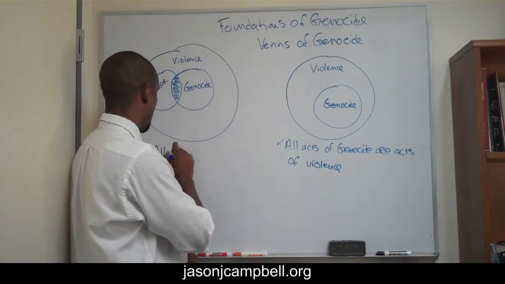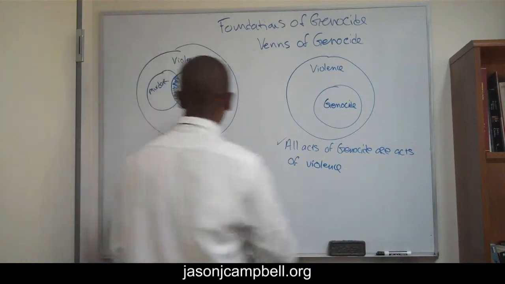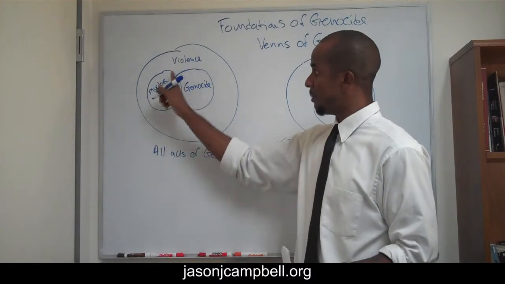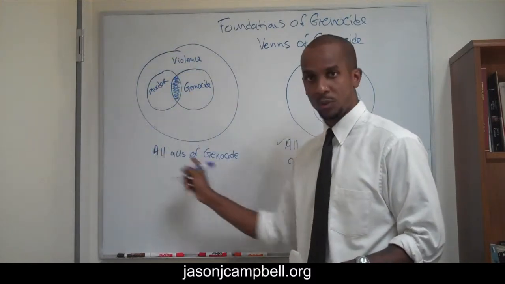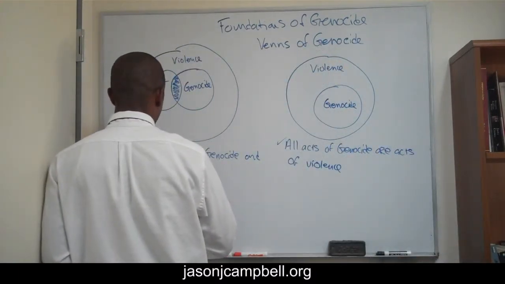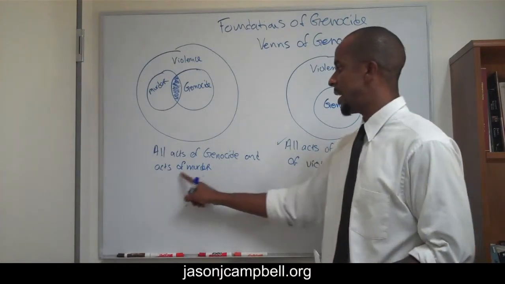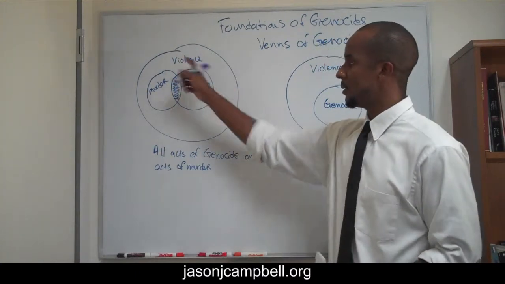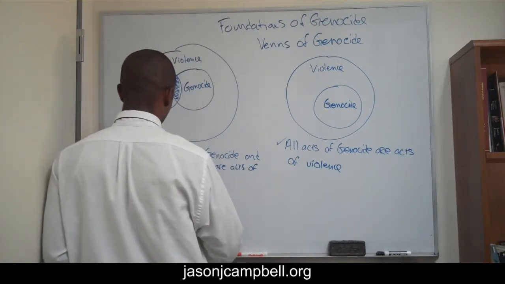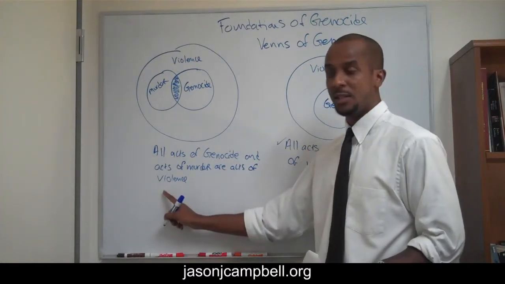We're saying that all acts of genocide and acts of murder, because murder and genocide are both contained within this large circle of violence, are acts of violence. So we make the claim that all acts of genocide and acts of murder are acts of violence.